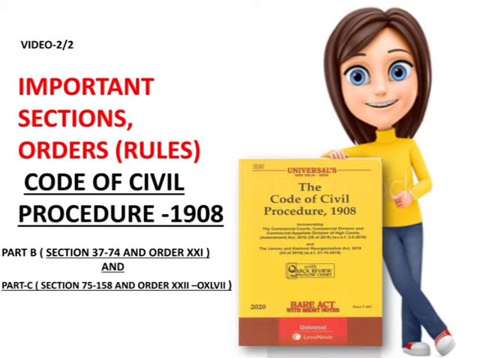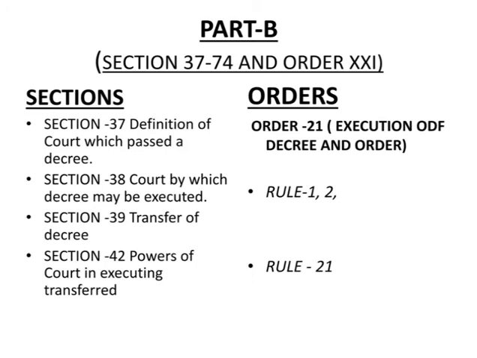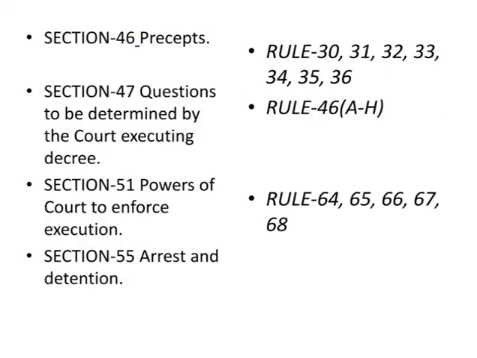So, let's start now. Sections: Section 37, definition of court which passed a decree. Section 38, court by which decree may be executed. Section 39, transfer of decree. Section 42, powers of court in executing transferred decree. Now orders. Order 21, execution of decree and order. Important rules are Rule 1, 2, Rule 21, Rule 30, 31, 32, 33, 34, 35, 36, Rule 46A to H, Rule 64, 65, 66, 67, 68.